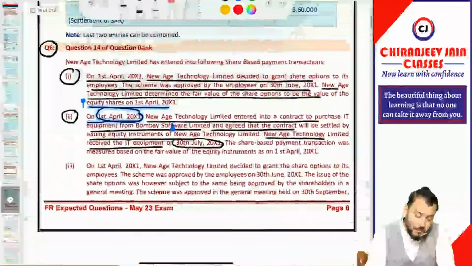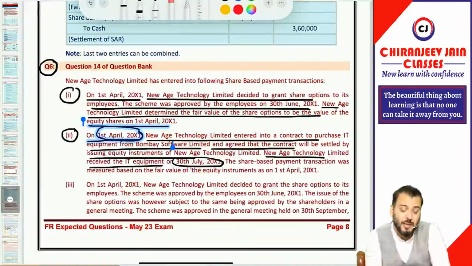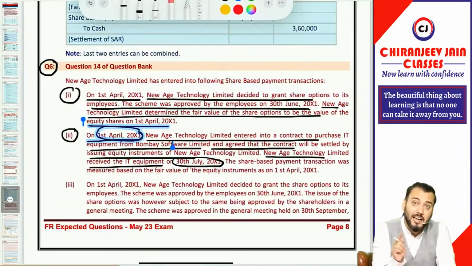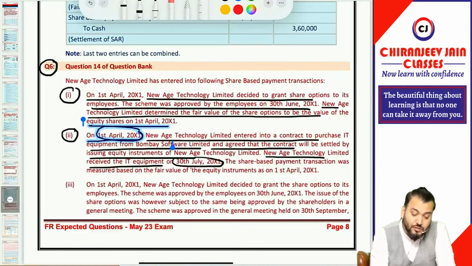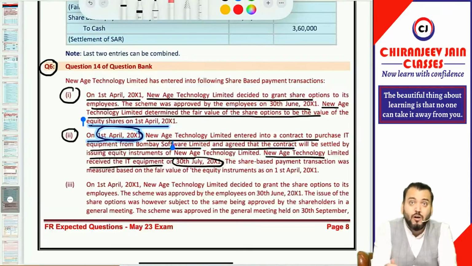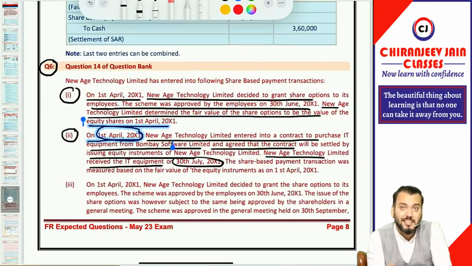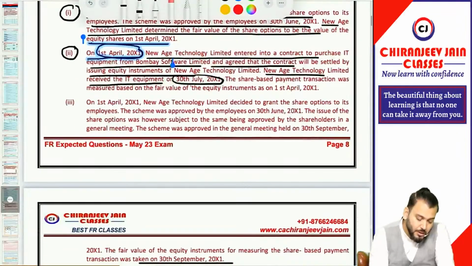Correct. In the first case you may have a doubt, sir. On 1st April, New Age Technology Limited decided to grant. They have decided, but the agreement will be entered when the employee has approved it. So you can see the scheme was approved by the employee on 30th June. Once the offer is accepted, then only the contract has been entered. Just because you have decided to enter, it does not mean the contract has been entered. In the first case, 30th June was the contract date. Got it?